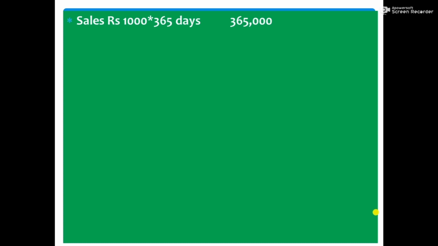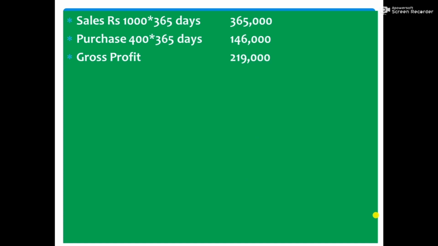The vegetables were purchased for rupees 400 per day, and for 365 days the purchase cost was 1,46,000, and therefore you earned a gross profit of rupees 2,19,000 from the sale of vegetables.